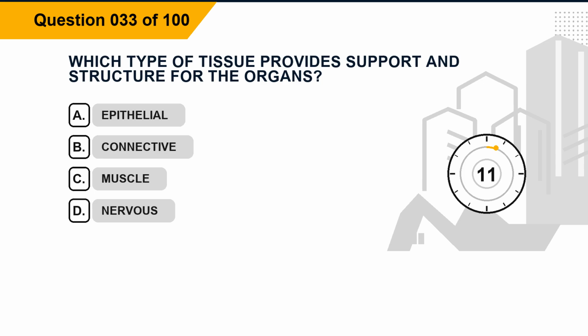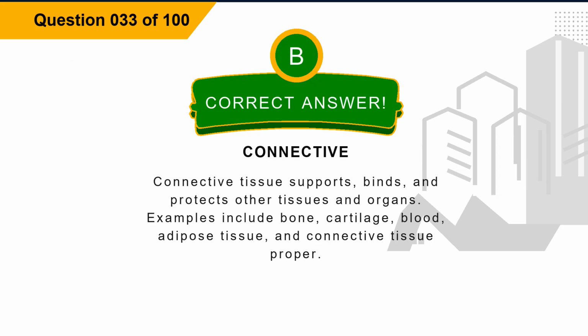Question 33. Which type of tissue provides support and structure for the organs? Option A, epithelial. Option B, connective. Option C, muscle. Option D, nervous. The correct answer is option B, connective. Explanation. Connective tissue supports, binds, and protects other tissues and organs. Examples include bone, cartilage, blood, adipose tissue, and connective tissue proper.